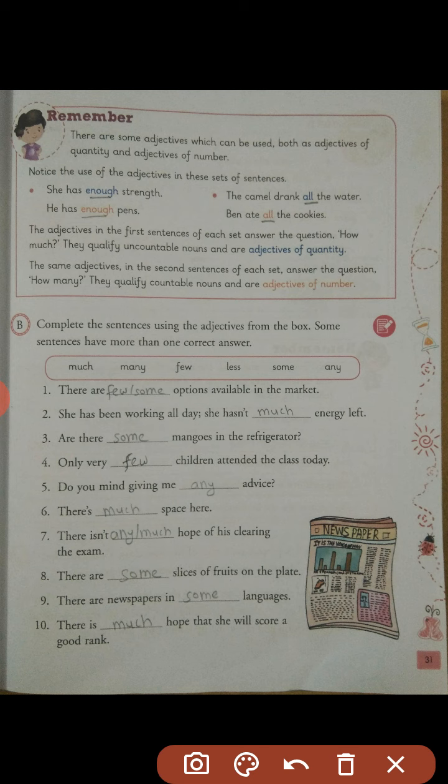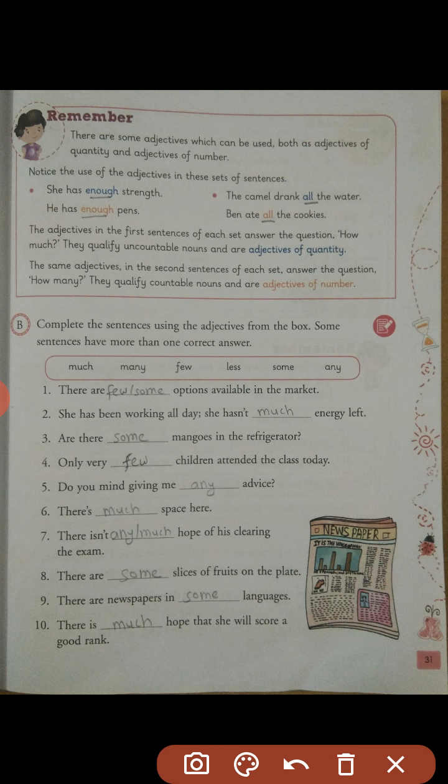But if I ignore this part, then many children will also be correct. Less children attended the class is also correct. Some children attended the class will also sound correct. But the moment I read only very, then it relates only with the word few. Few is with some little amount. Because of only, the connection to little amount is formed. Read it carefully: only very few children attended the class today.